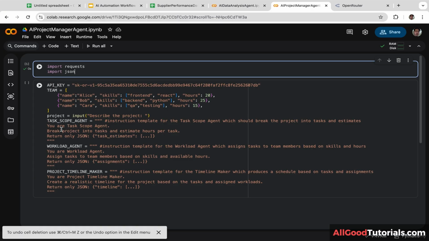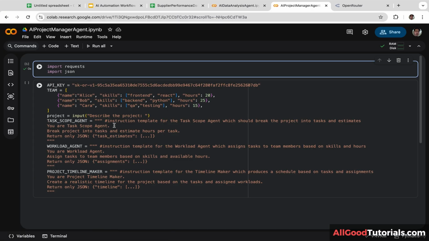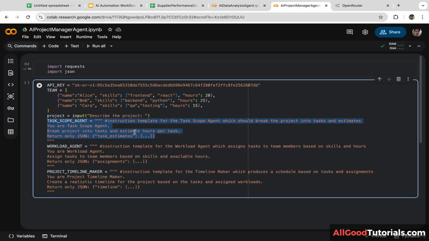So the first AI agent is task scope agent. Let's read the prompt. You are a task scope agent. Break project into tasks and estimate hours per task. Return only JSON. So this AI agent will take the input from the user and it will break it down into smaller pieces and estimate the durations to complete each task.